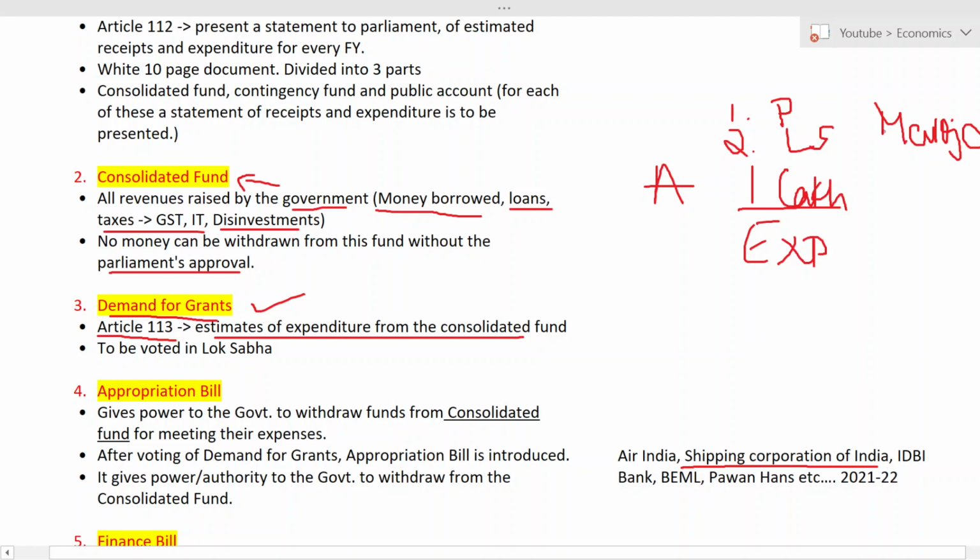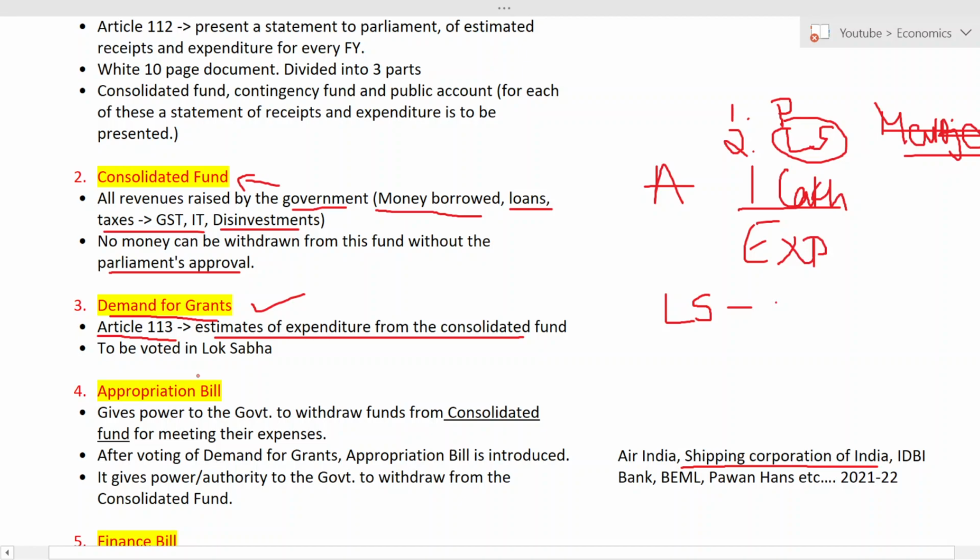It is nothing but majority. In Lok Sabha, the majority of votes should be in favor that A can withdraw the amount of 1 lakh. Now you may get the question, what if in Lok Sabha they did not vote in favor? See, till date, there is no such case. In India, every time they want to withdraw money from the consolidated fund, it is in favor only. Till date, there is no such case. If something like that happens in the future, I will let you know.